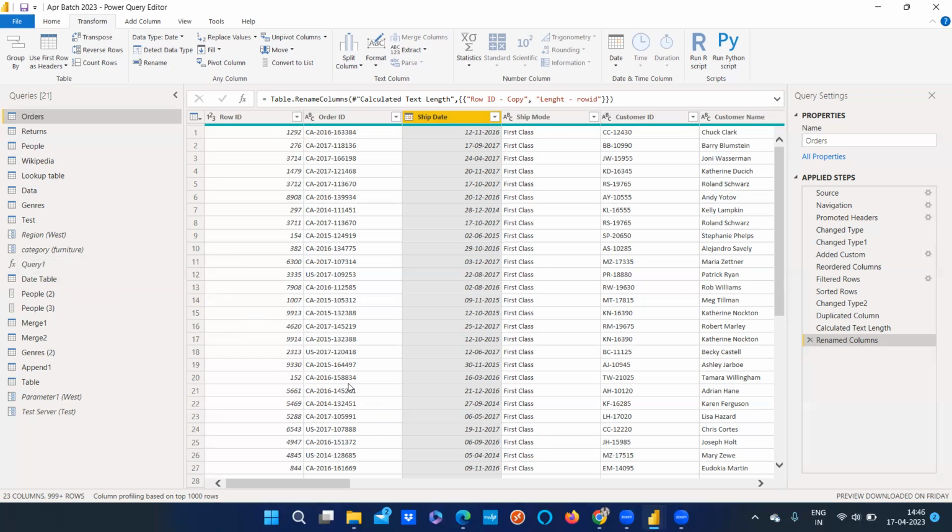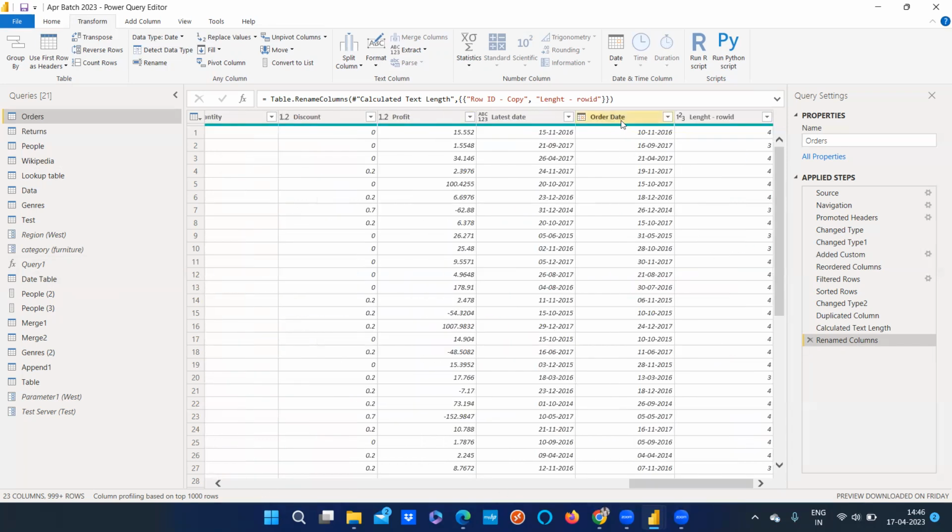One customer may ask, what is my sales based on ship date? Another customer may ask, what is the sales based on my order date? In that case, we'll create a relationship between the date table and this table. There will be one active relationship and one inactive relationship.